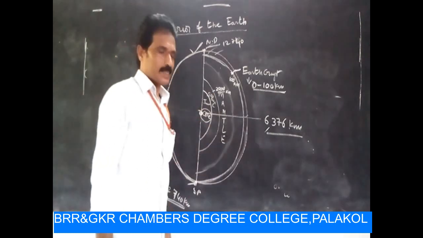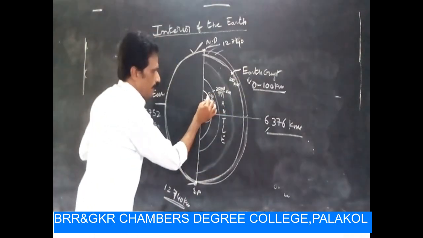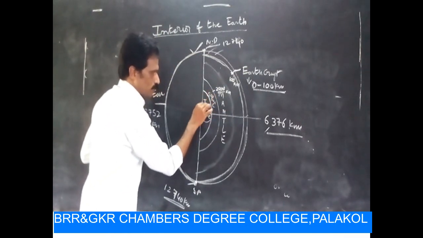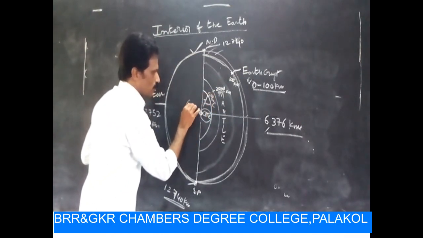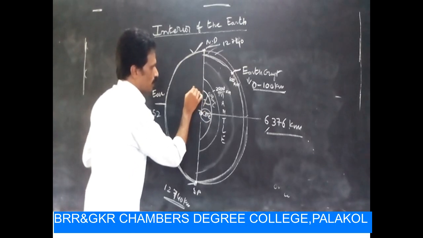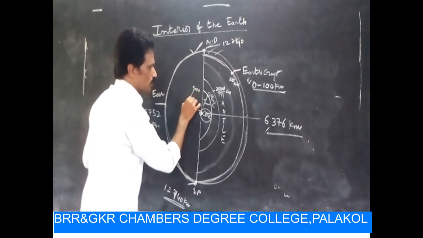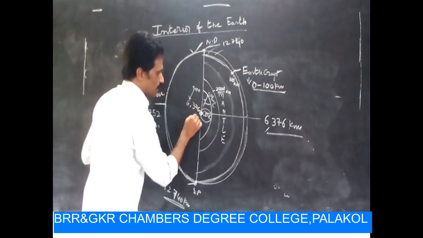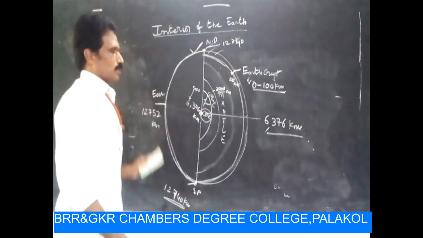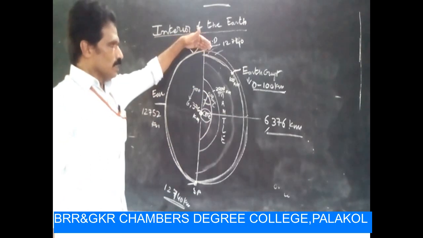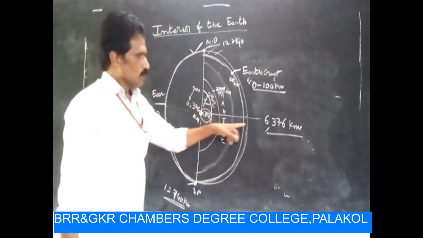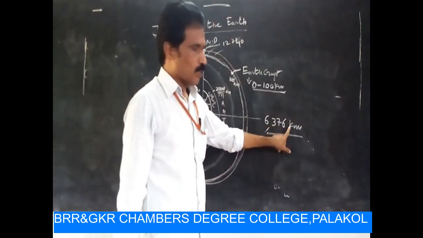The total depth of the earth's inner structure is from 0 to 6,376 kilometers.